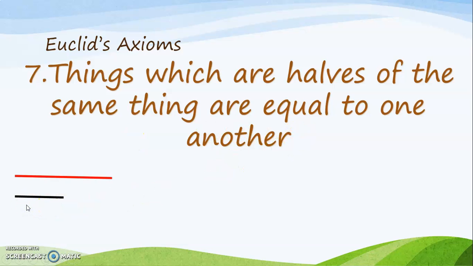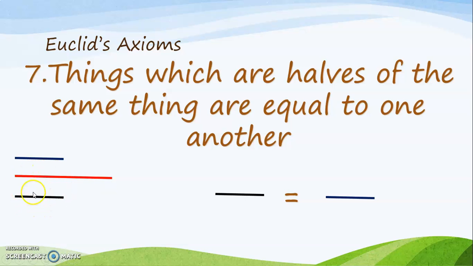Suppose I have a black line, and this black line is half of the red line. And suppose I have a third line, a blue line, which is also exactly half of the red line. So the seventh axiom says things which are halves of the same thing are equal to one another. For example, let's say the red line is 10 centimeters long.